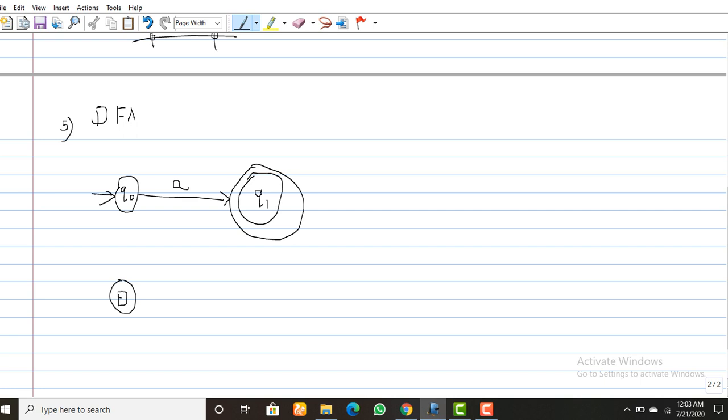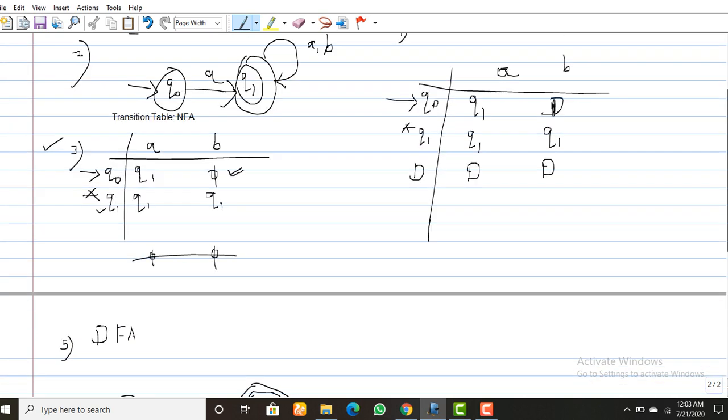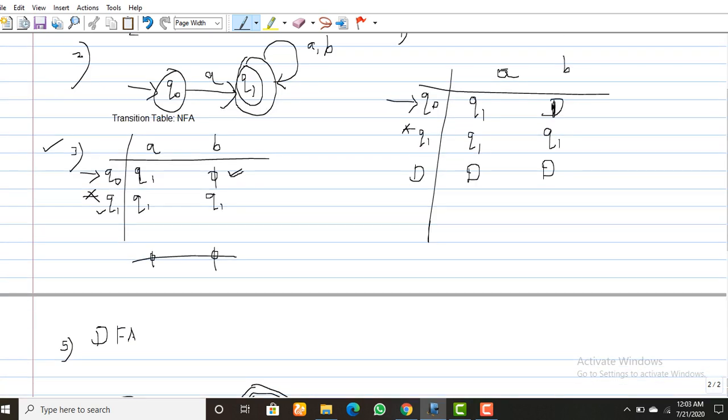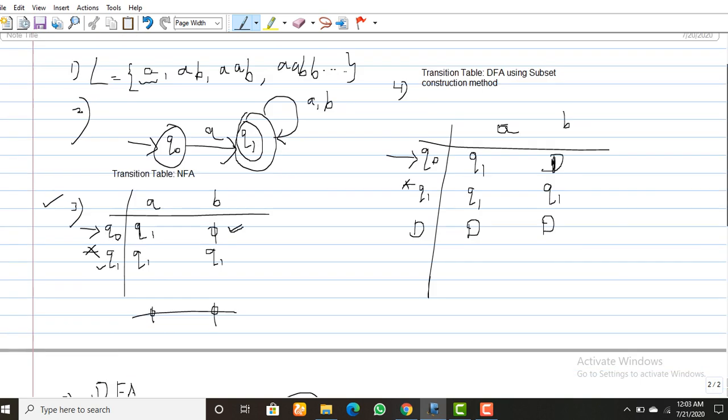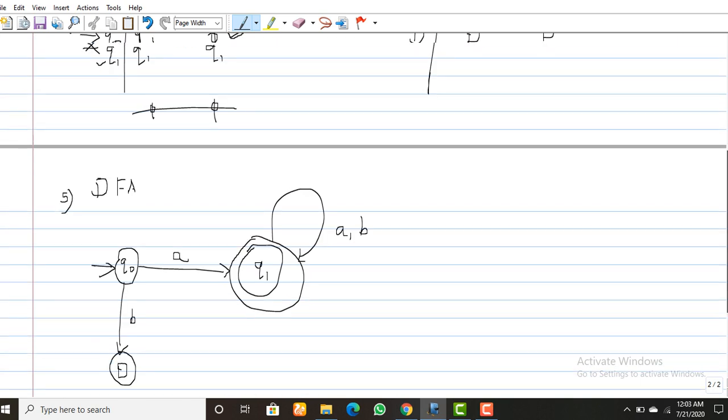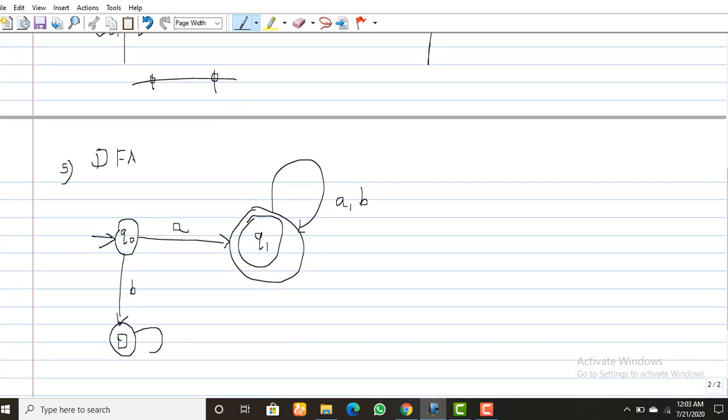From Q1, on receiving A, Q1 goes to Q1. On receiving B, Q1 goes to Q1. So here A, comma B. The dead state D has its own transitions for all inputs, so just add A, comma B.